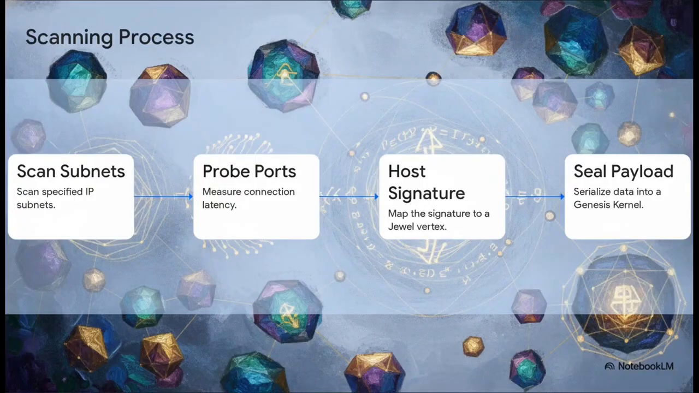Basically, it acts like an IP subnet discovery tool, meticulously pinging addresses and measuring response times. But here is the genius part. It converts those foreign connections into new joules. It maps the latency and the open ports into a mathematically sound state, generating a host signature. Finally, it takes all these newly discovered nodes and seals them into a Genesis kernel, effectively birthing a brand new local network map from the raw data of the internet.